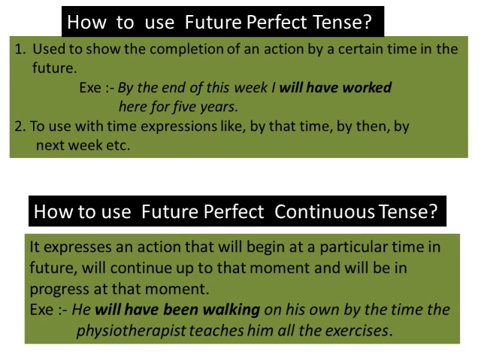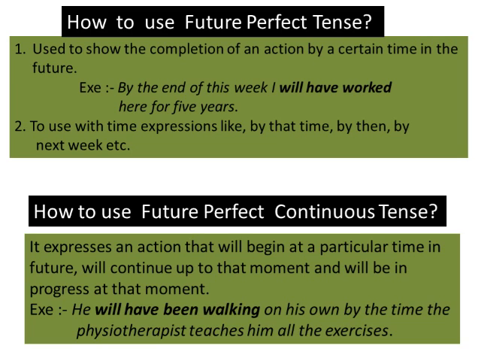Its fourth category is future perfect continuous tense. When to use it? It is used to express an action that will begin at a particular time in future and will continue up to that moment and will be in progress at that moment.